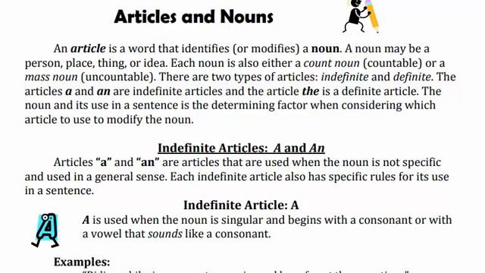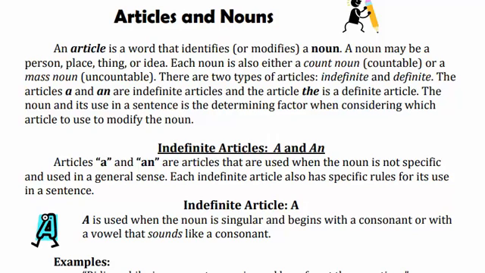After the definition of article, we will discuss how many types of articles there are. So there are two types of articles, indefinite and definite articles, right? The articles a and an are the indefinite articles, and the article the is the definite article, right?